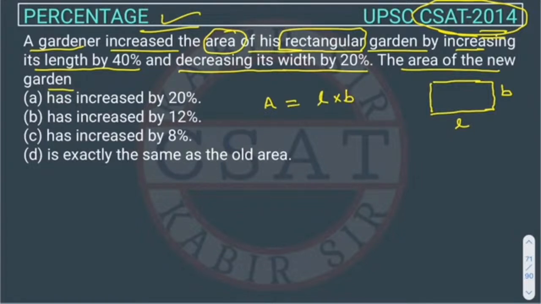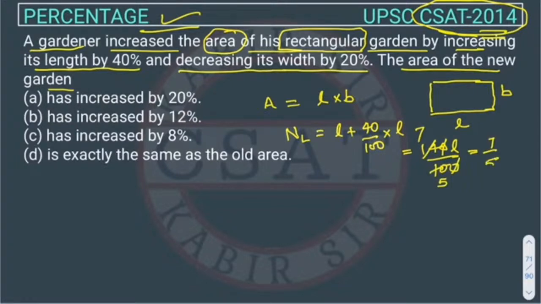Now what the gardener did, he increased its length by 40%. So the new length will be L plus 40% of L. So this will come out 140L upon 100. This 0 will cut this 0. This is 7 by 5, 7 by 5 L. And what's the new breadth?